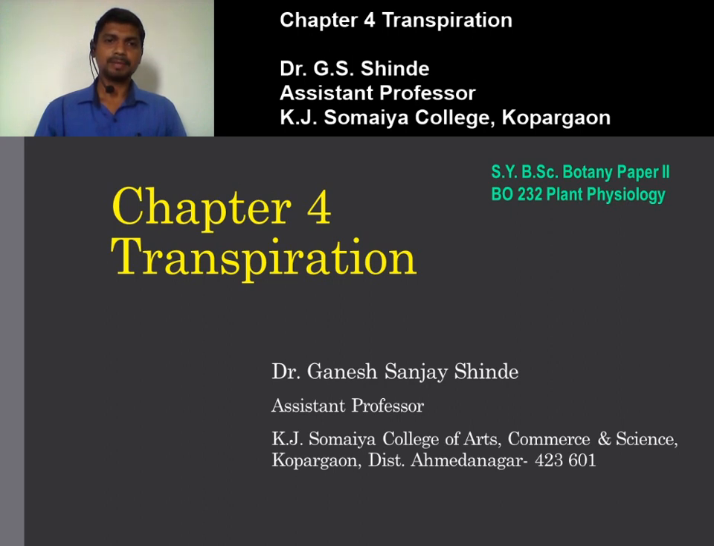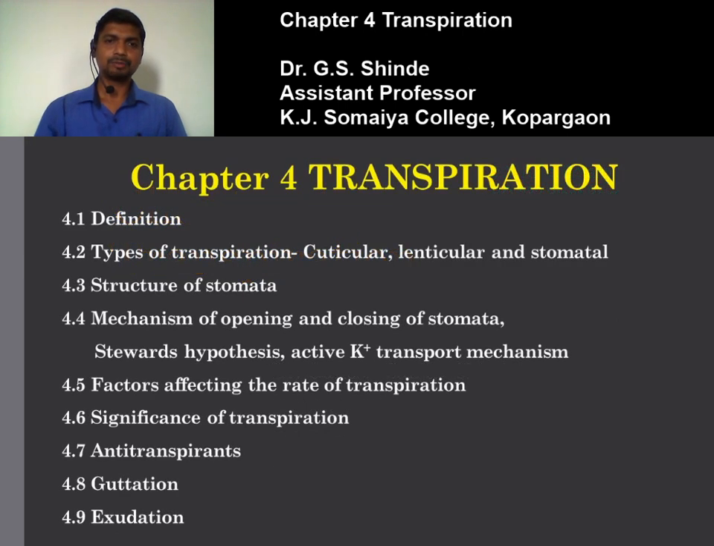In the previous lectures we already started our chapter 4, transpiration. In this chapter we studied the definition of transpiration, or what is transpiration. Transpiration is the loss of water in vapor form from the aerial part of the plant. A very huge amount of water is lost in the process of transpiration through the aerial part of the plant in the form of vapors.